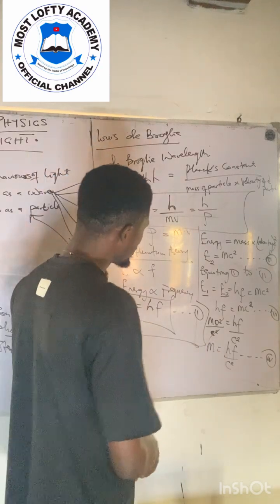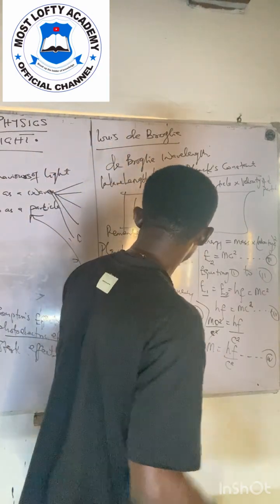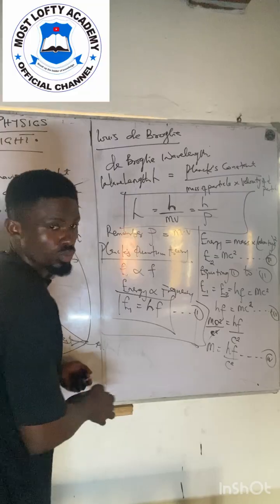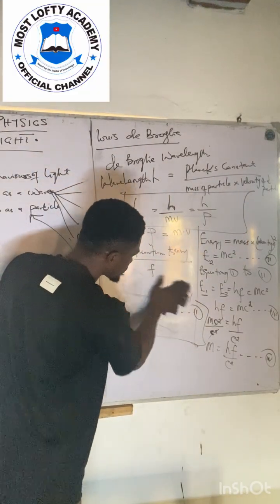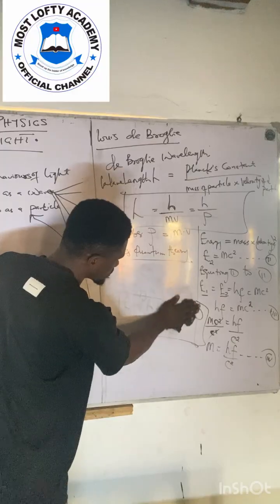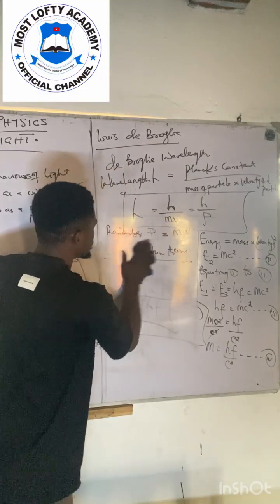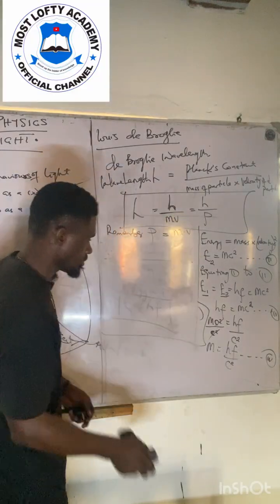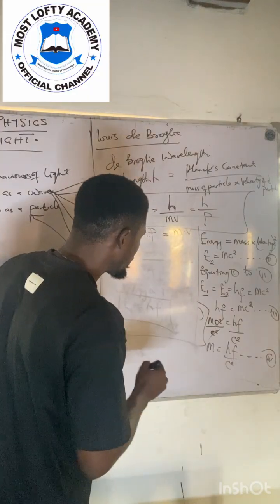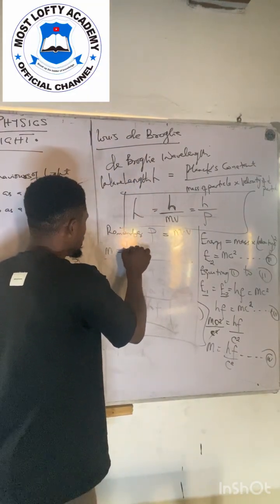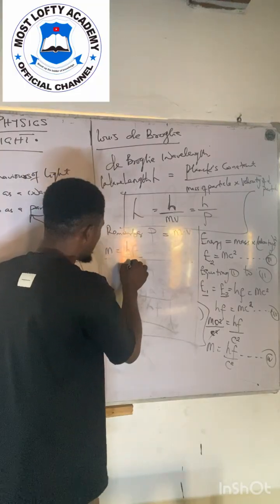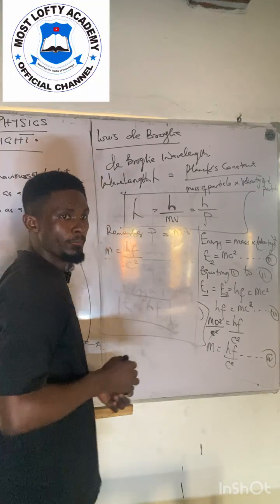Am I communicating? So from here we ought to wipe this side. From here, m is equal to hf all over c squared.